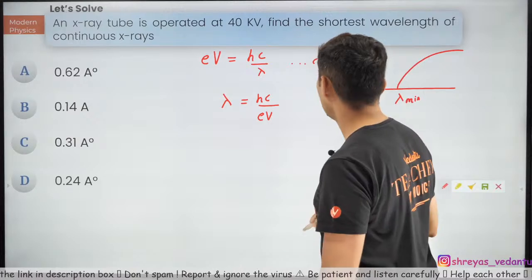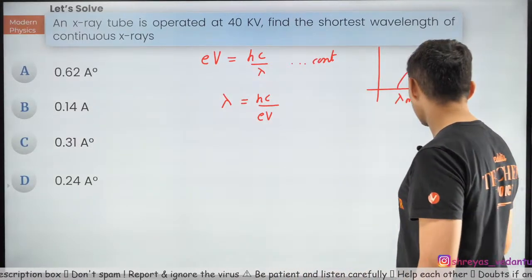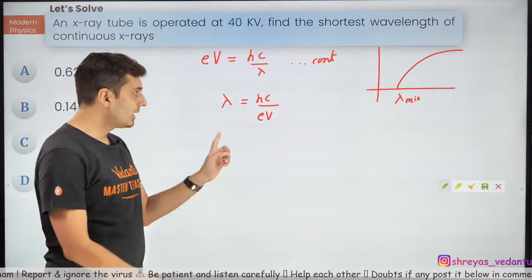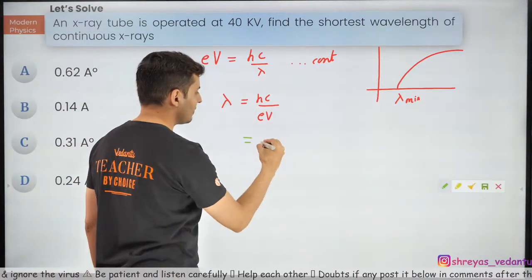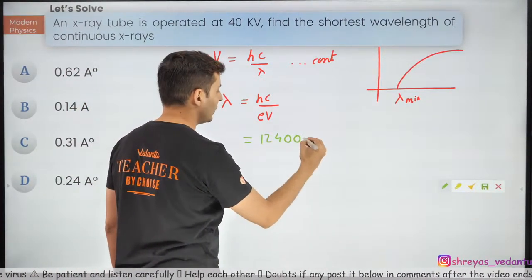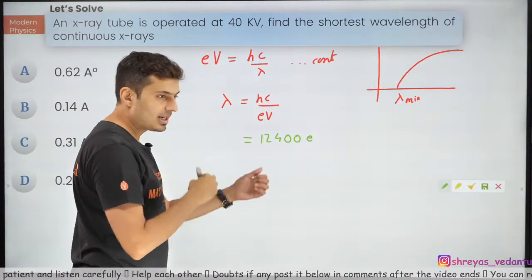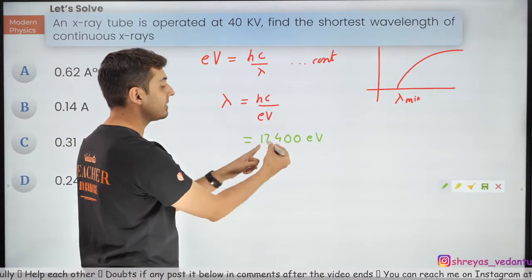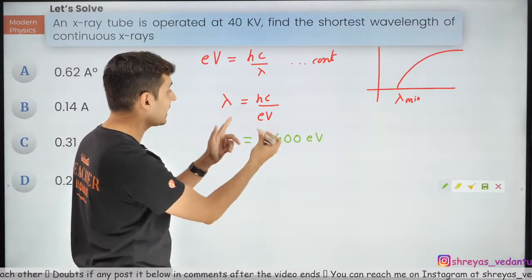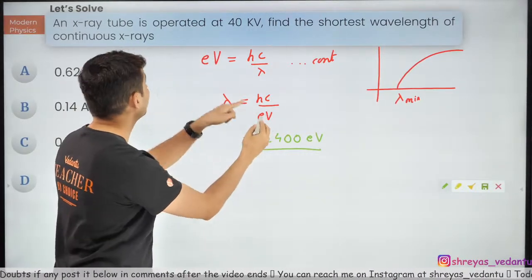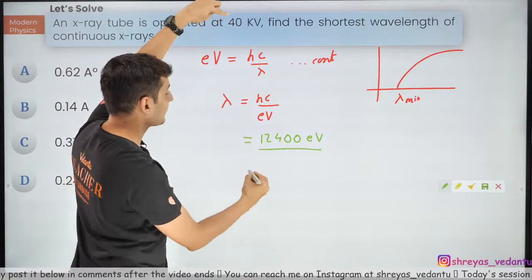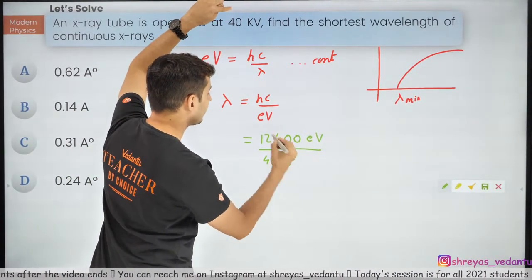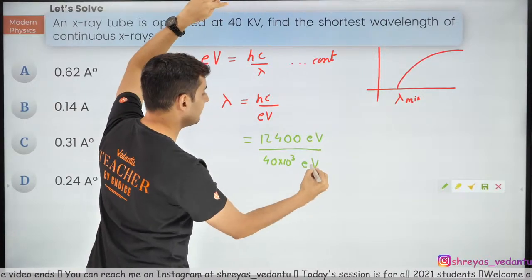Interesting. Can I do something over here? I feel I can do something. Look at this. How do you solve this problem, guys? First of all, Hc, can I write it as 12400? There is an E over there. Remember, it always comes in electron volt. Hc is 12400, I just told you some time back. And EV, what is voltage? Voltage is 40 kilovolt, so 40 into 10 to the power 3 volt. But there is also E over here and V over here.